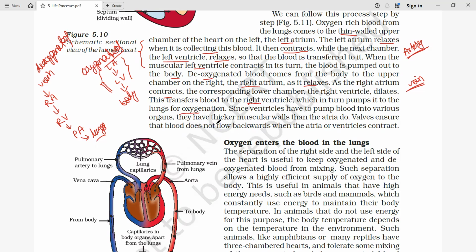So now if you see, since the artery is under pressure, it is going to carry the pressurized blood from the main heart to the different parts of the body, reaching the cells. So that's why the artery has thicker muscular walls. Okay, so thicker muscular walls are required where pressure is more. And it has valves so that there is no backward flow. Okay, so that's what we should keep in mind.